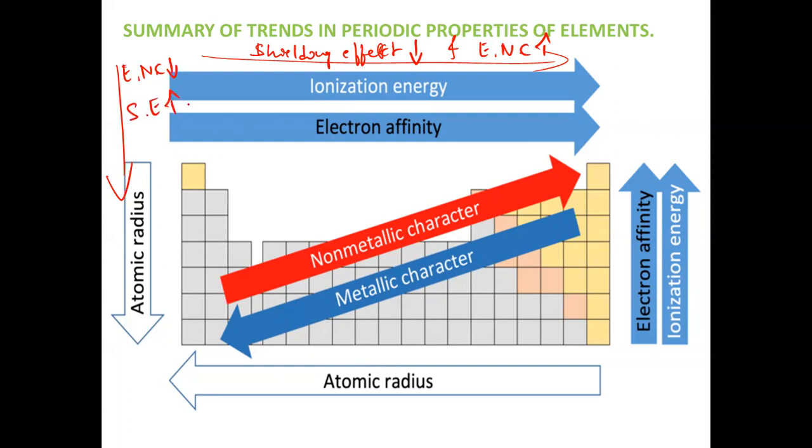And the remaining properties, like non-metallic property, increase across the period and decrease down the group. Similarly, metallic character decreases across the period and increases down the group.